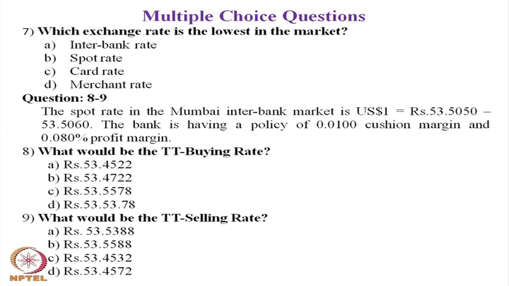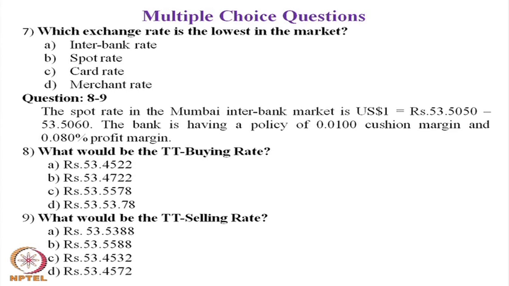The spot rate, you can see in the write up here, is 53.5050 to 53.5060. A TT buying rate is applicable when you have foreign currency and want to convert it into domestic currency.